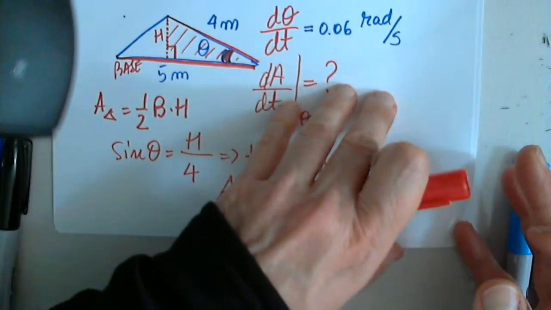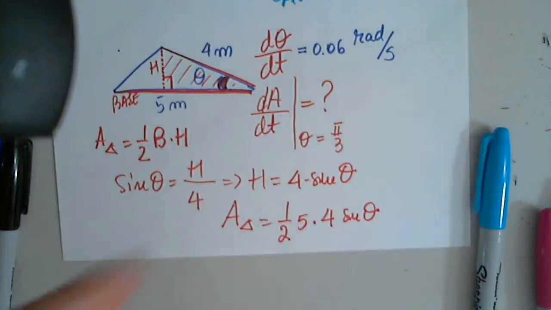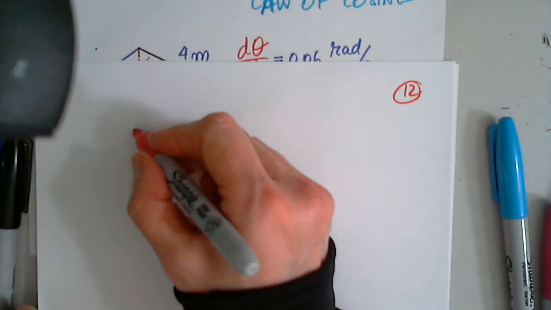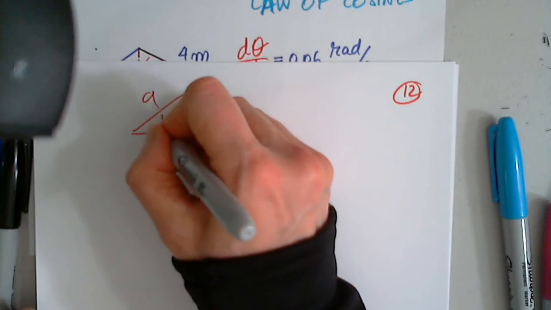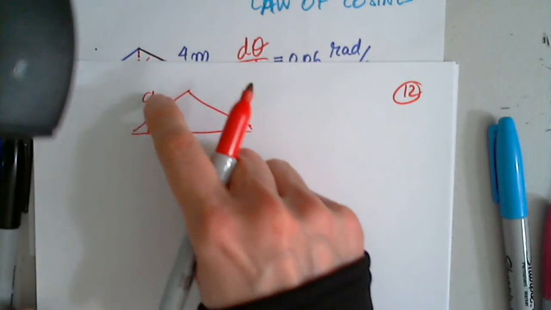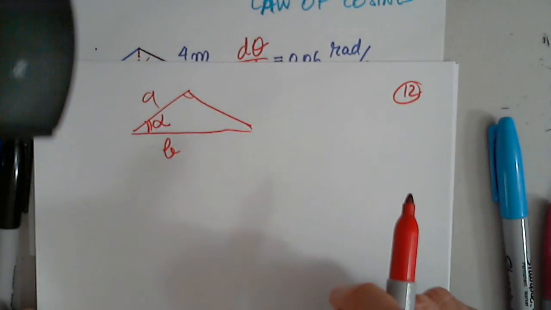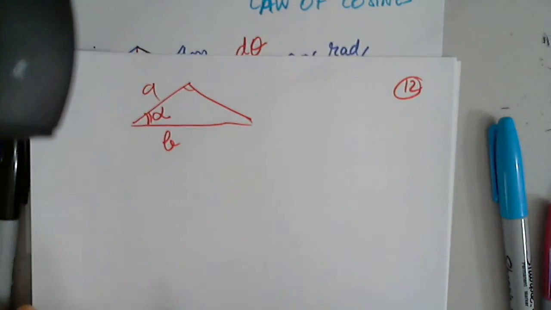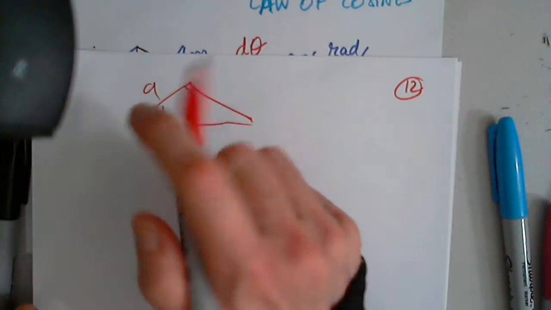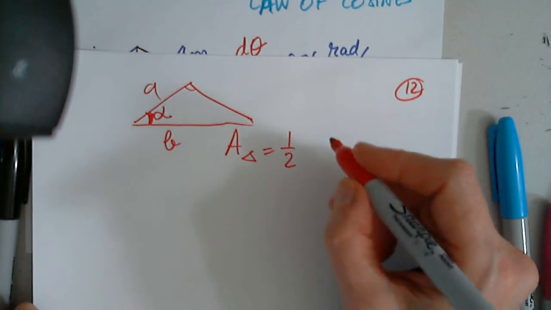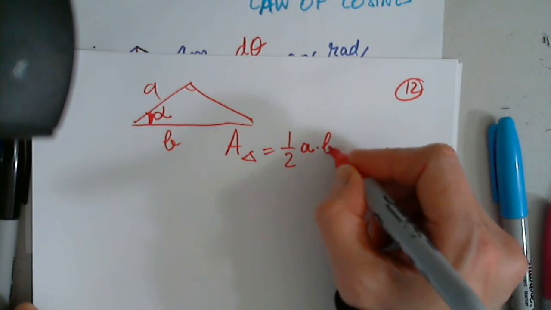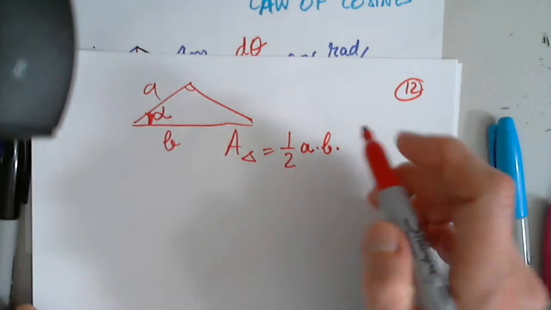So in general, the formula is, I'll come back in a second. Which page am I on? 12. Okay, so if I have A, B, and the angle in between, the area of the triangle is 1/2 times A times B times sine alpha.